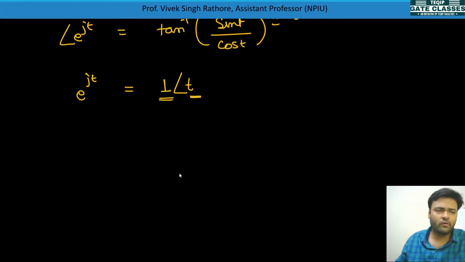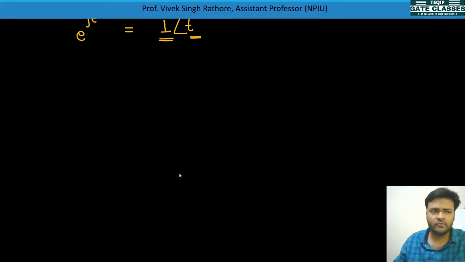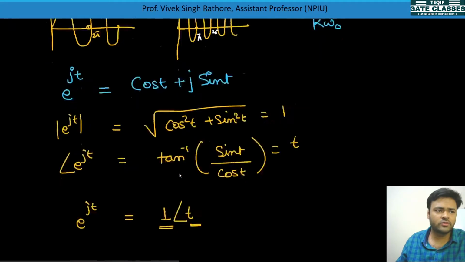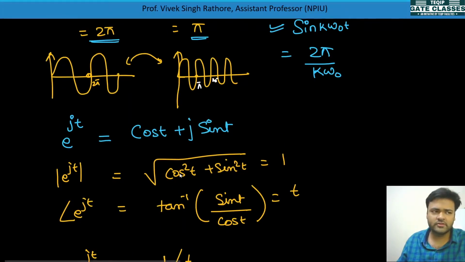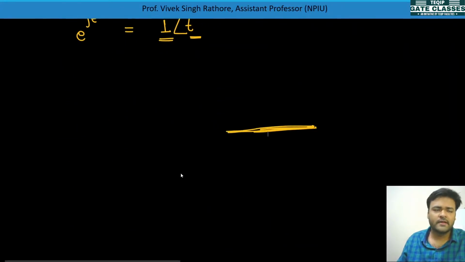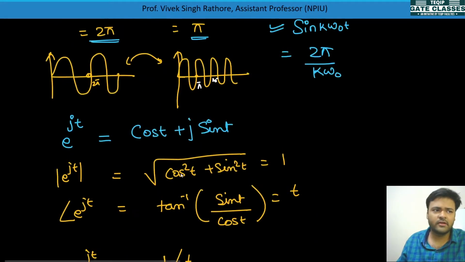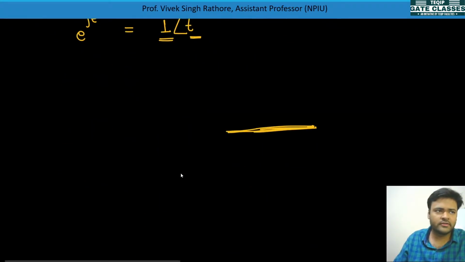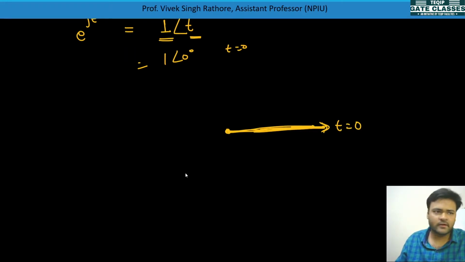Okay, so to see whether it is periodic or not, we can check at t is equal to 0. Cos 0 is 1 and sin 0 is 0, so the value will be 1 only. Okay, so the value is 1 and the angle will be 0 degree. So we will take this as the center and this as our phasor, so this is t is equal to 0, and the angle will be 0 degree.